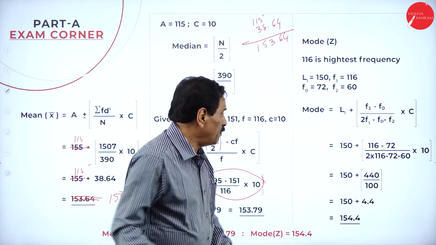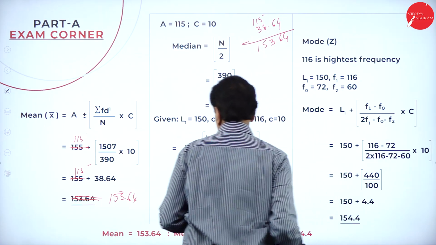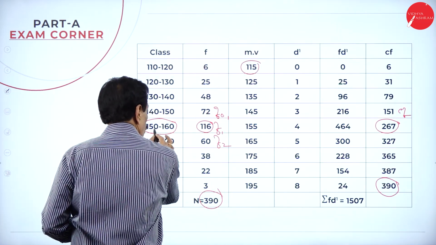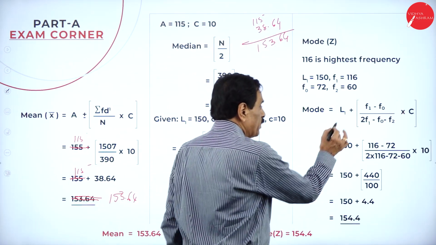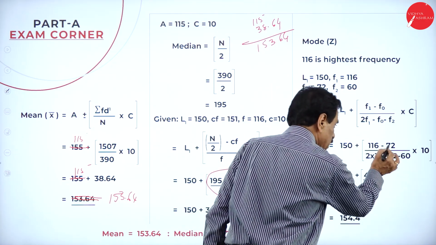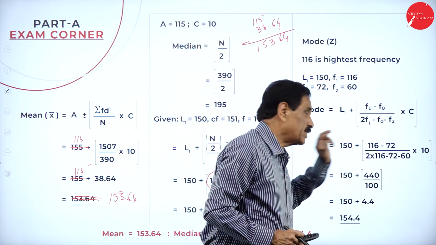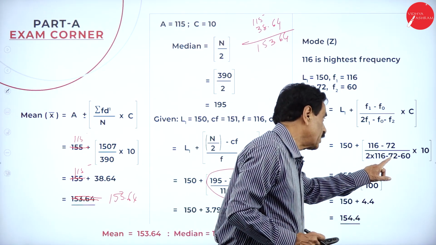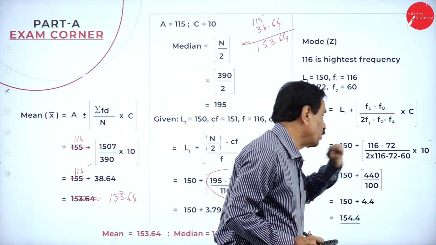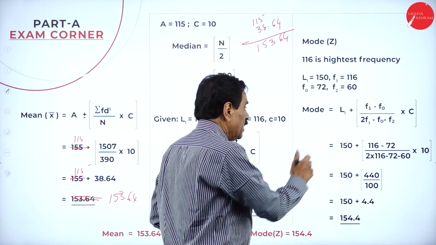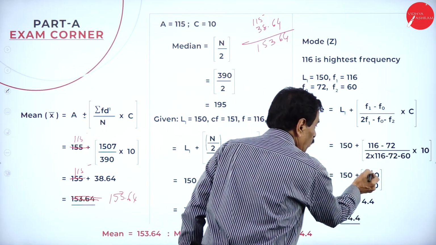Come back here. Your L1 is 150. See that? Highest number, 150. F1 means 116 minus 72, divided by 2 into 116. Next number, this is F naught, is 72. Next, F2 is 60, into 10. 116 minus 72 is 44, into 10 is 440.